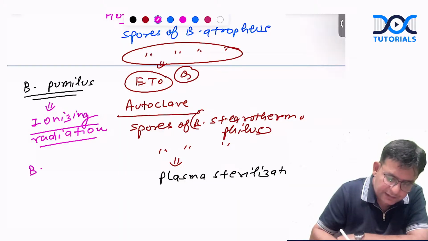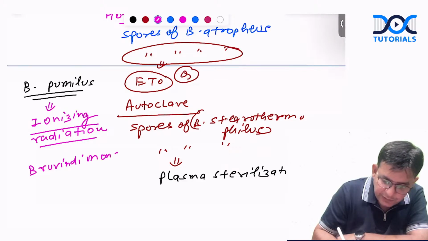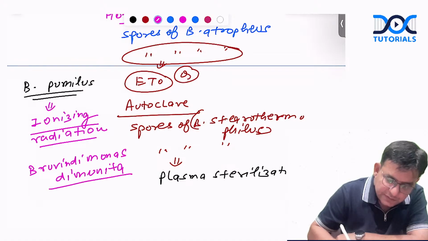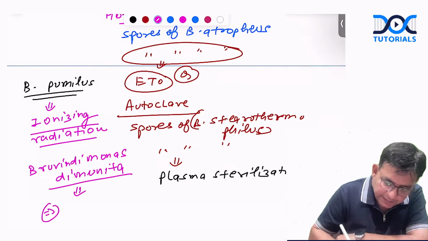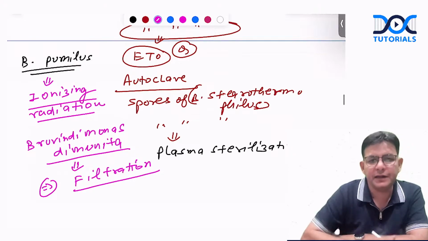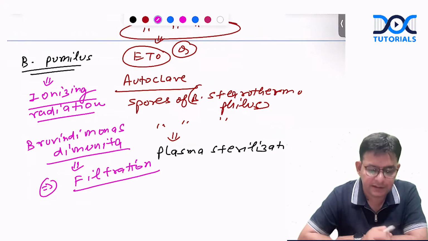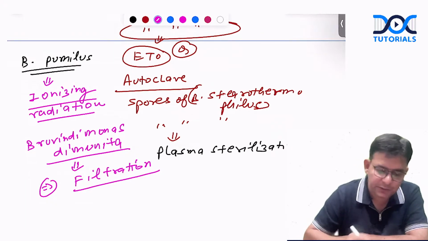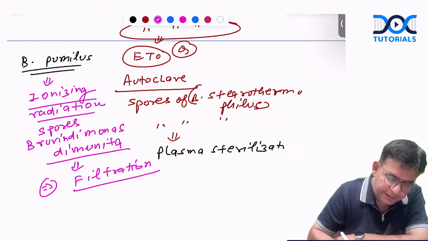Okay, and just now we have done Brevundimonas diminuta or Serratia. They are being used as spores for which particular thing? Filtration. The substances which you can't heat, you have to filter. For them, it is Brevundimonas diminuta spores. They are being used for filtration.